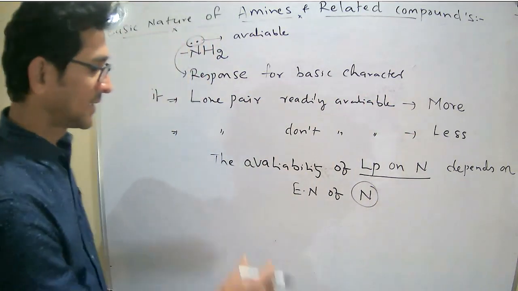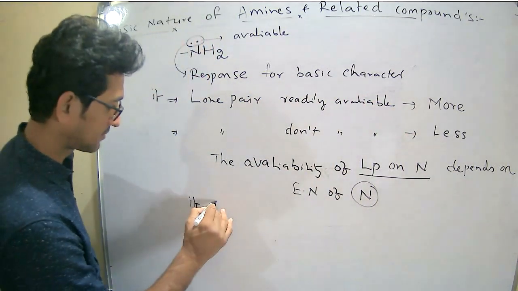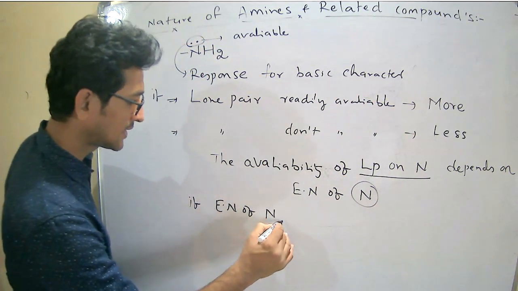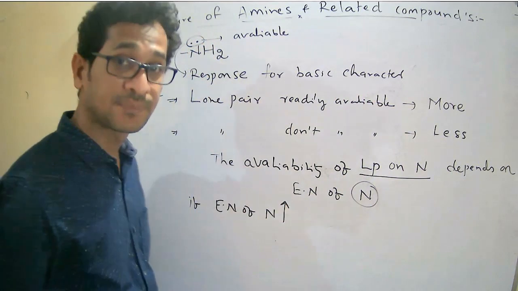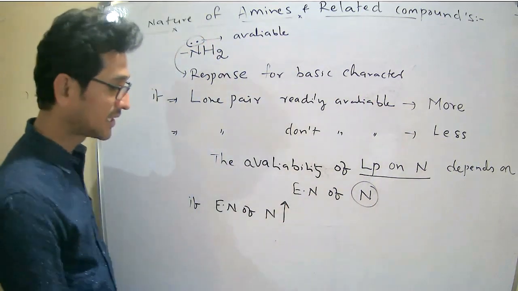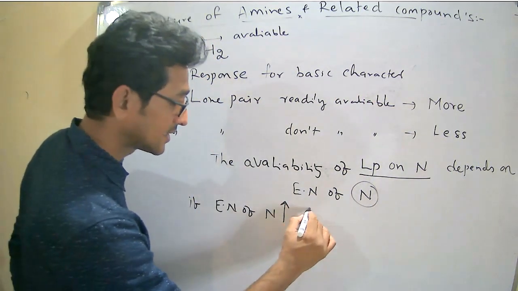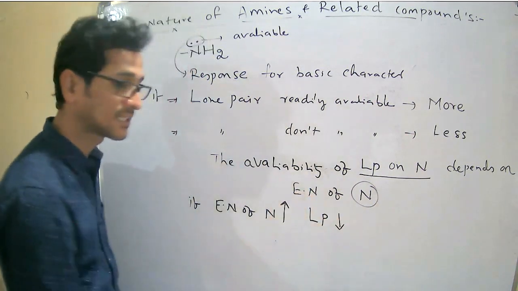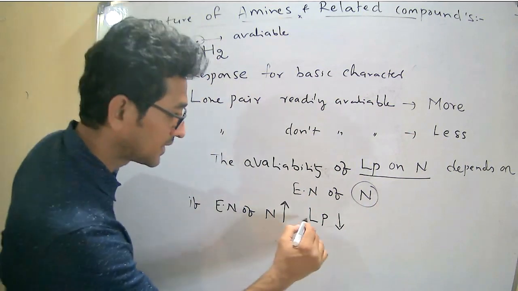If the electronegativity of nitrogen increases, the availability of the lone pair decreases.